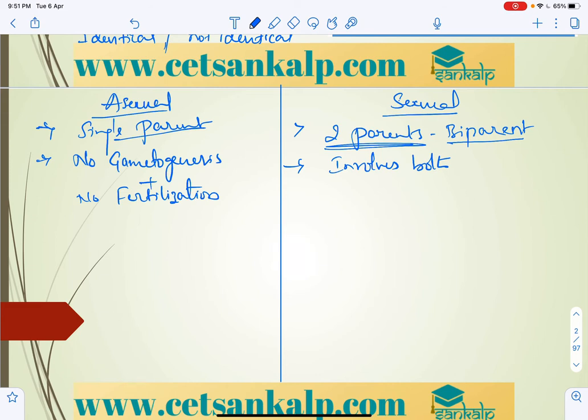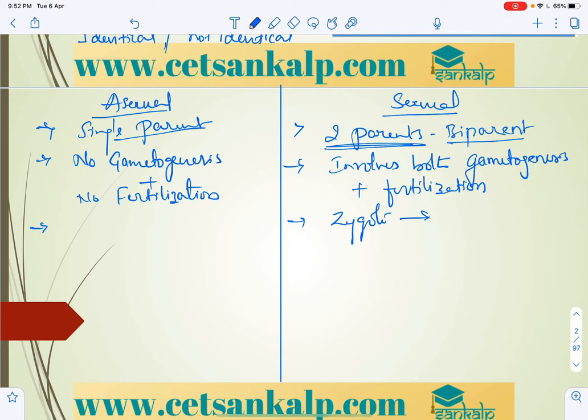So sexual reproduction involves both gametogenesis, the formation of gametes, and fertilization, that is the fusion of two gametes to produce a zygote. Whenever that fusion occurs, the zygote develops into an individual through developmental stages.